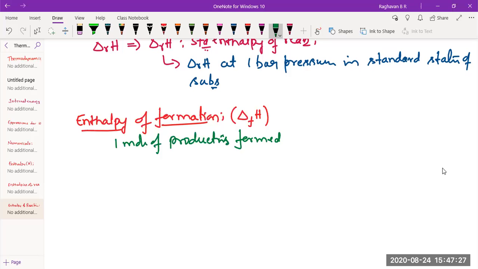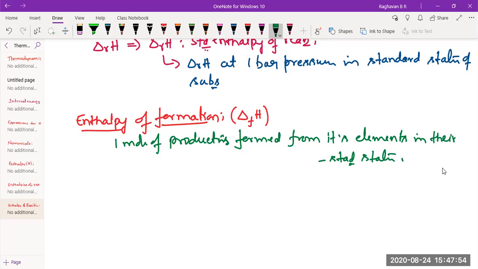The next condition is that it is formed from its elements only, not from any other substance, in their standard states. Standard states means whatever the physical state, they exist at 1 bar pressure, right? So that is the meaning of it.